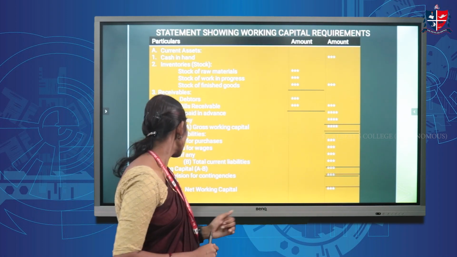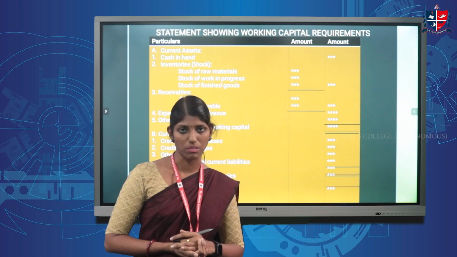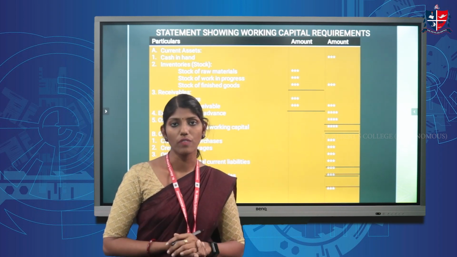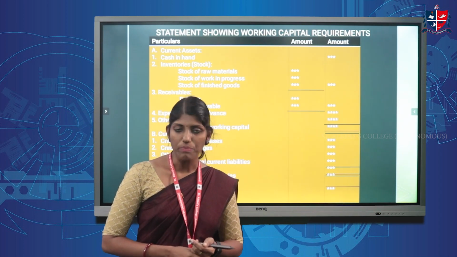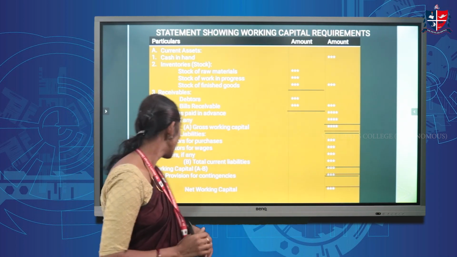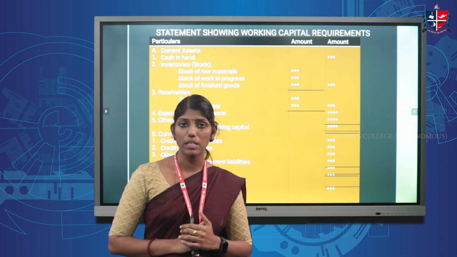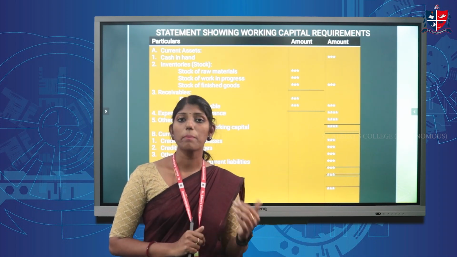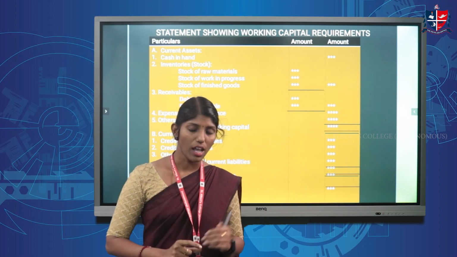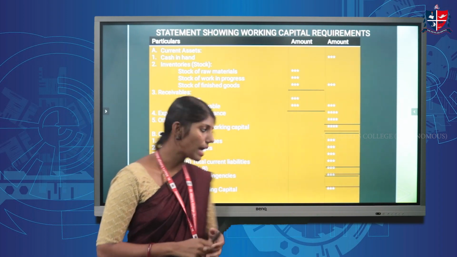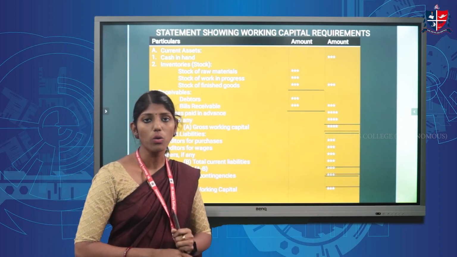also. Second one is creditors for wages. That means outstanding expenses or lag in payment of wages. That can be included in the statement of working capital under the heading current liabilities. The next one is others if any. If any other current liabilities are given in the problem, that can be covered under this heading. After that, we can total all these current liabilities and write here as total current liabilities in the outer column.